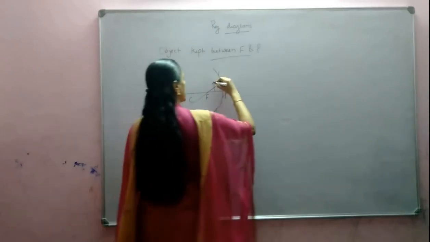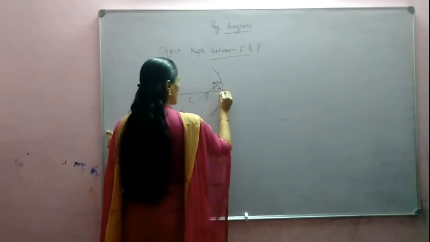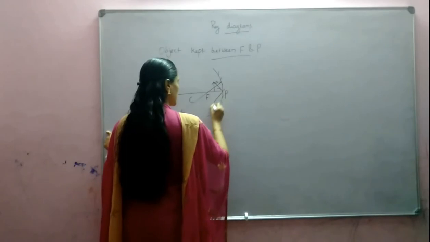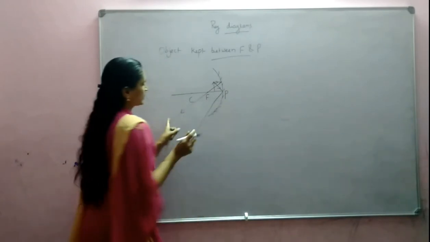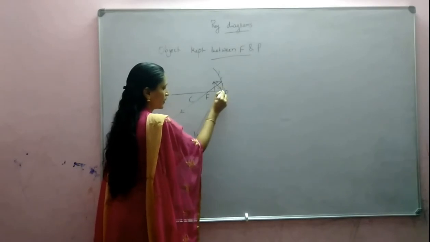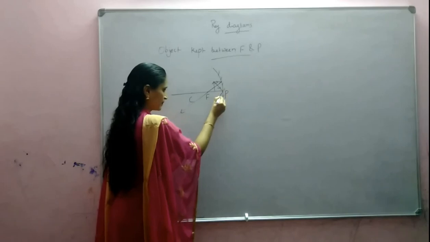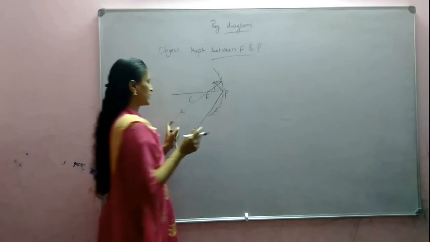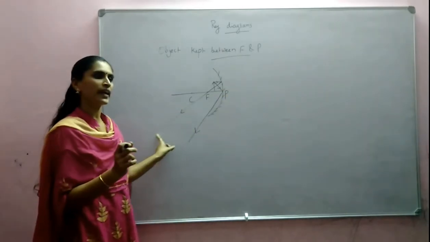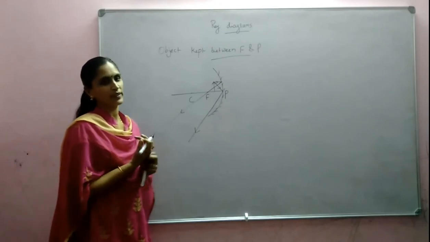A ray makes some angle with the principal axis. The reflected ray also will make the same angle. So you can see that the separation between the rays is increasing. It should be drawn straight only. Okay, draw it straight. You can see that the separation between the rays is gradually increasing. So anyhow, no chance they will meet.